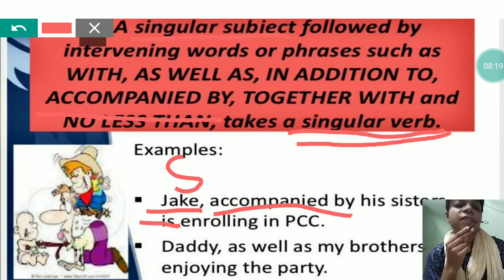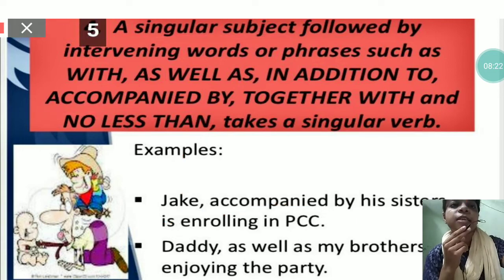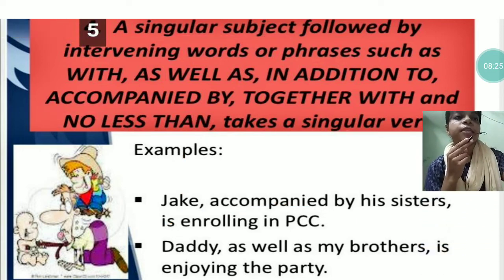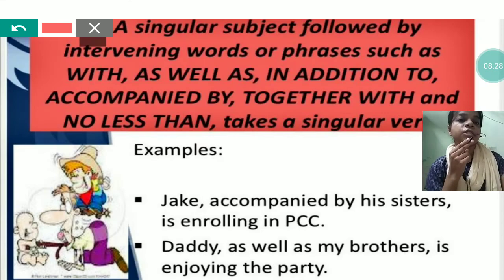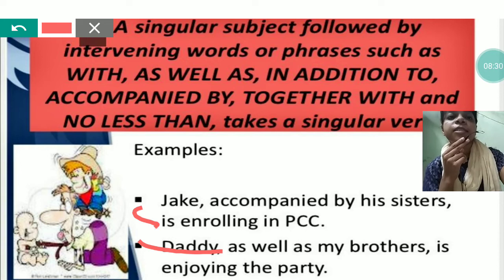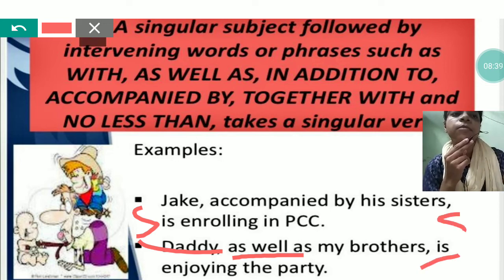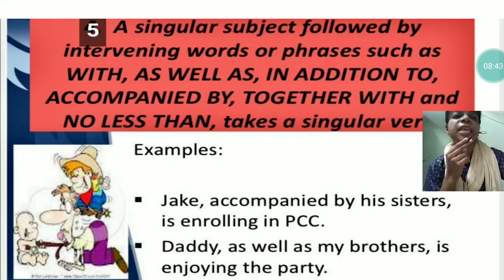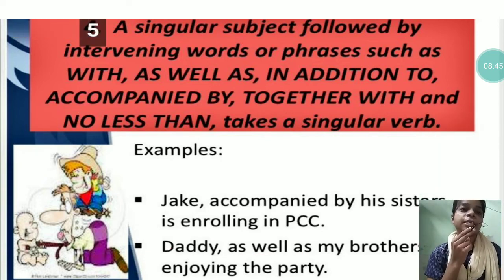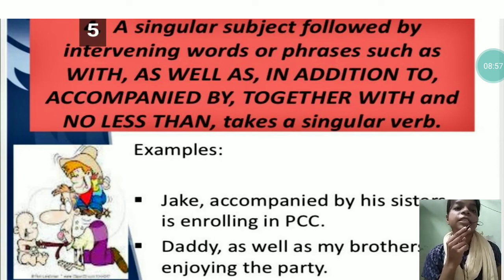Again, daddy as well as my brothers is enjoying the party. Again, here you see that daddy is a singular subject and there is a phrase as well as after daddy, so it will need singular verb. It will need singular verb means whenever you find these words after the singular subject, then you don't have to see the other subject, just use the singular verb, which means you have to agree with the first subject, that is the singular subject.